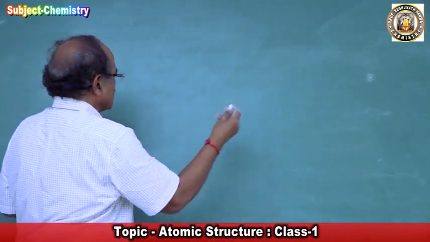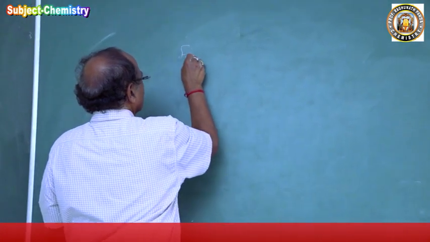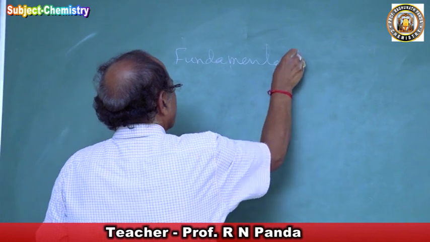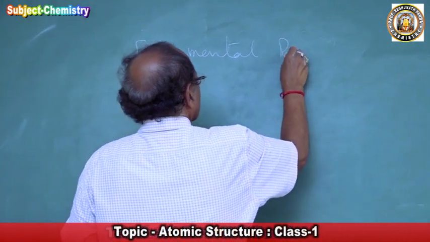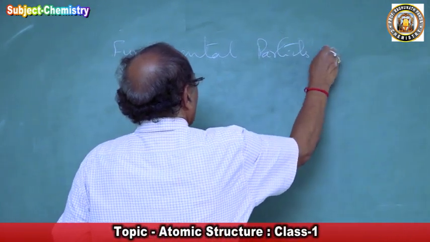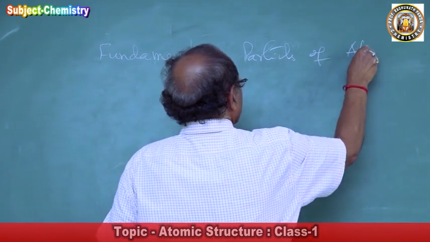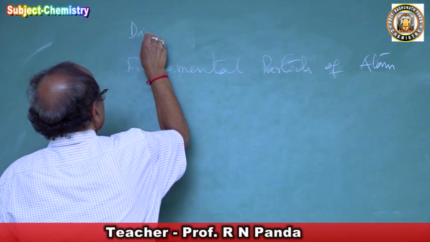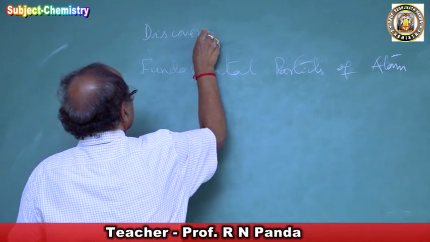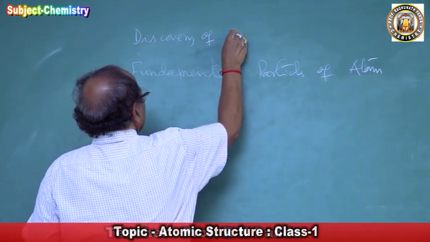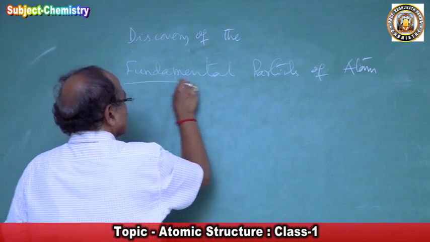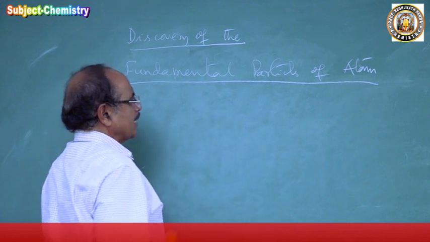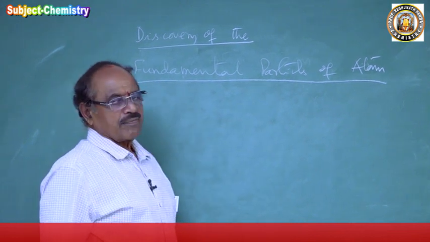So we'll come to Dalton's atomic theory. Now we are coming to the fundamental particles of atom, which led to the discovery of the structure of atom.